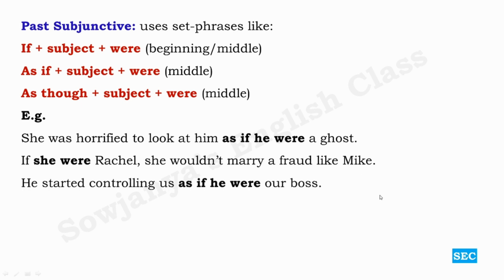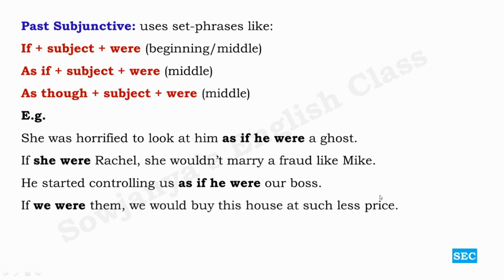And then he started controlling us as if he were our boss. So, according to this sentence, he was not at all our boss, but he was behaving like one. And then, if we were them, see, it itself is hypothetical. It itself makes us understand that it is not real. If we were them, how can one be the other? It is not possible. We would buy this house at such a low price.